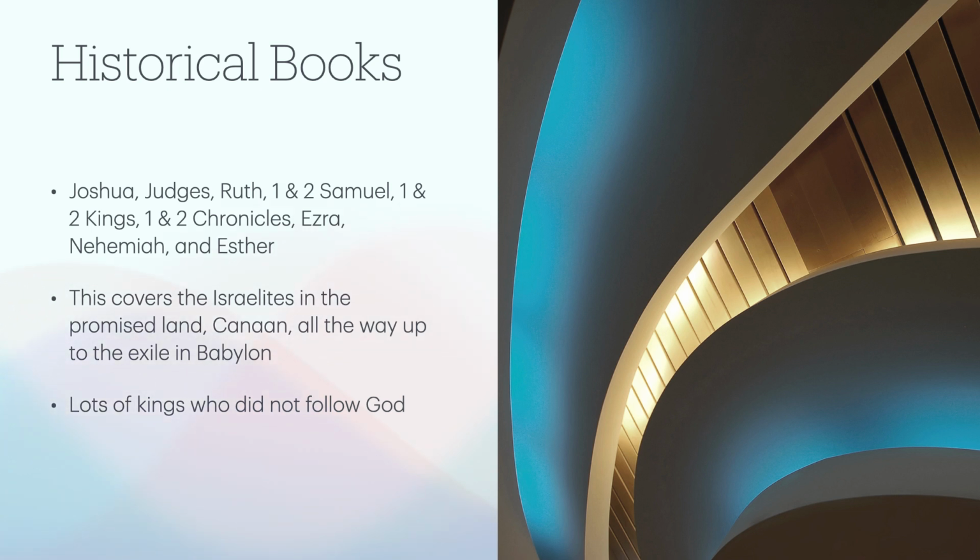That transitions right into the next section. There'll be historical books: Joshua, Judges, Ruth, First and Second Samuel, First and Second Kings, First and Second Chronicles, Ezra, Nehemiah, and Esther. These cover the Israelites in the Promised Land in Canaan, all the way up to the exile in Babylon. It encapsulates all the different kings that Israel and Judah had, different rulers, and different battles with neighboring nations, as well as just the history of the people leading up to the exile.